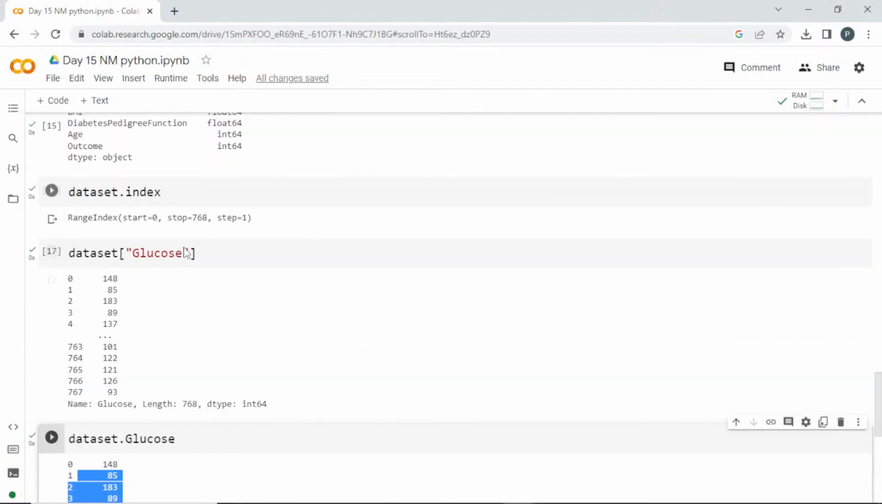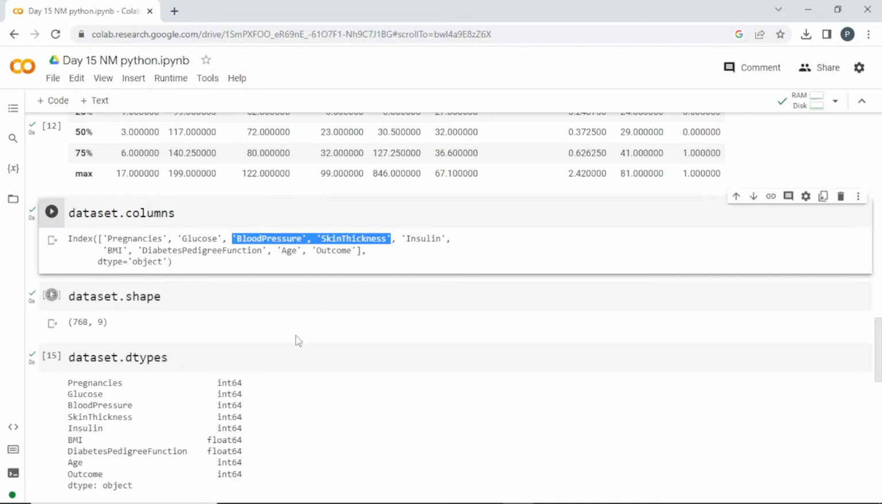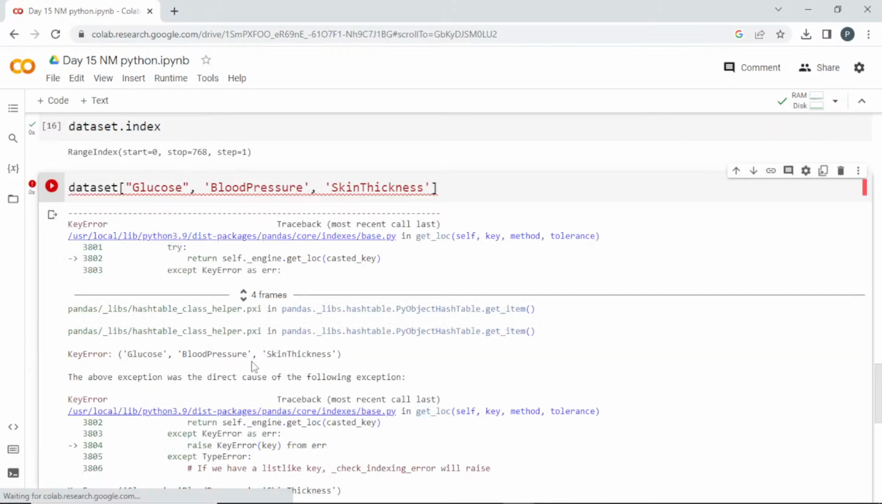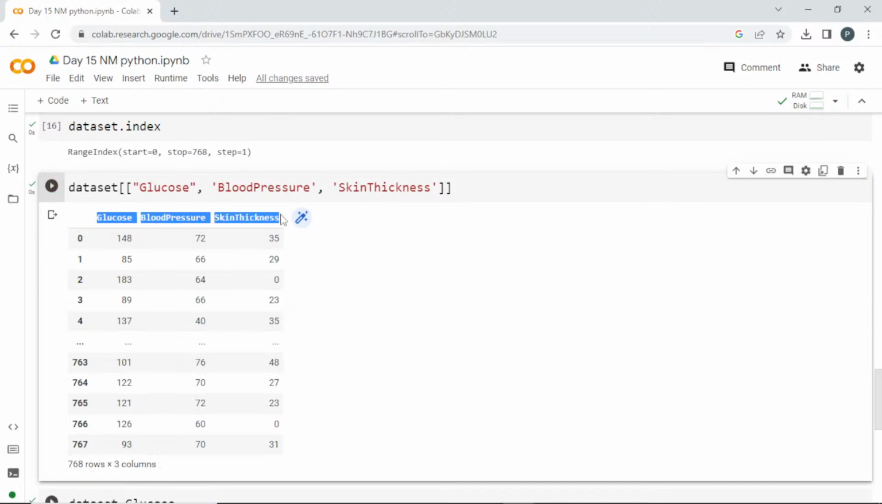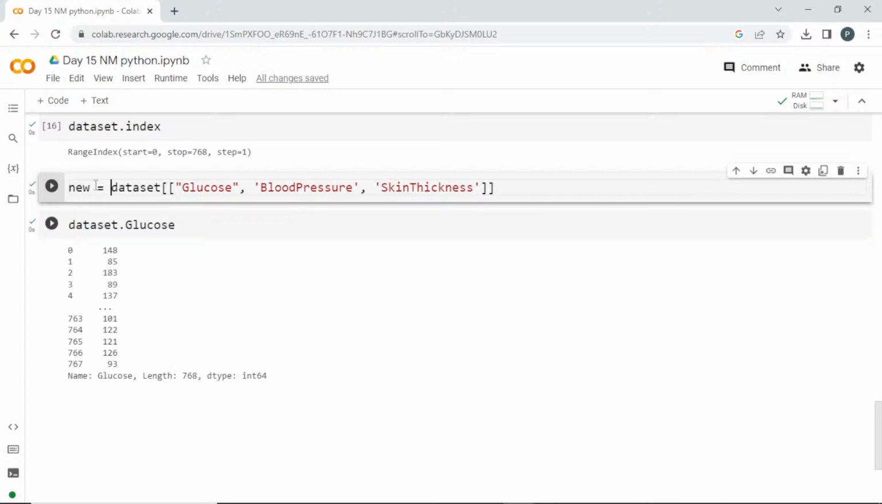Let me try to get multiple columns now. So with glucose, let me get blood pressure and skin thickness. You want to pass another list inside. It is a 2D list, so we'll be seeing about it later when we see NumPy in tomorrow's session. See here, I got these columns alone. Whatever column names I am calling, they are here now. If I want to store this in a new variable, I can create new equal to, or whatever the name may be. So now these columns alone are stored in this variable.